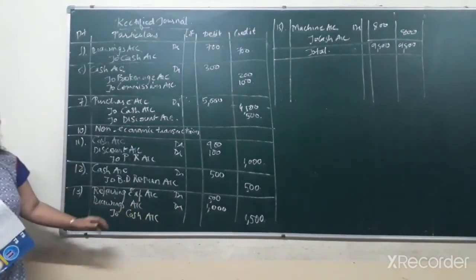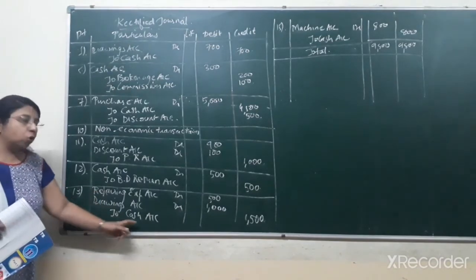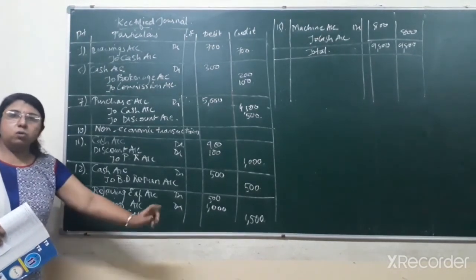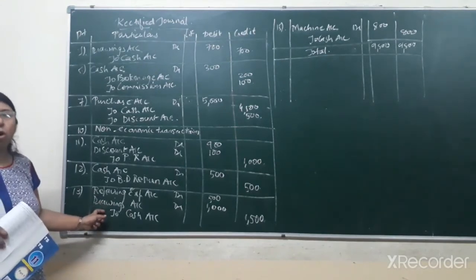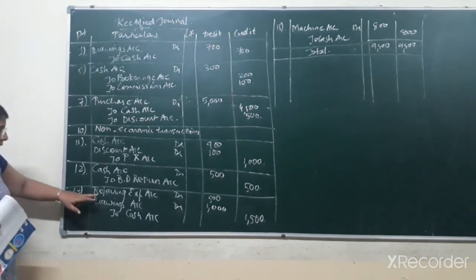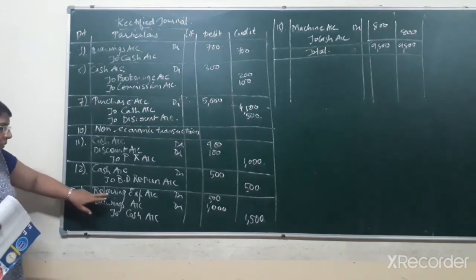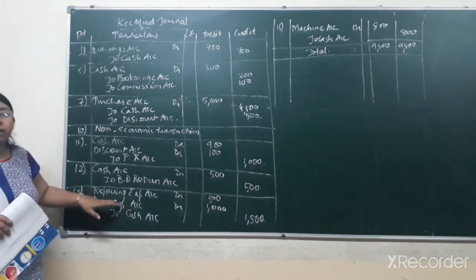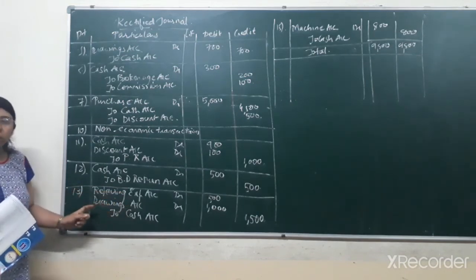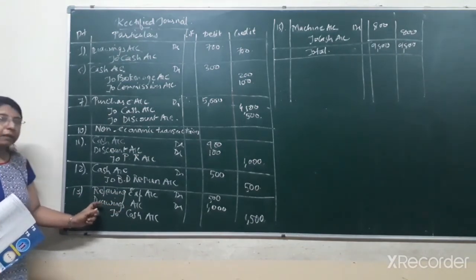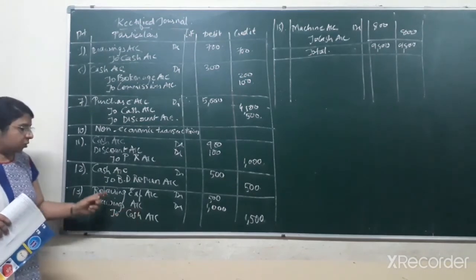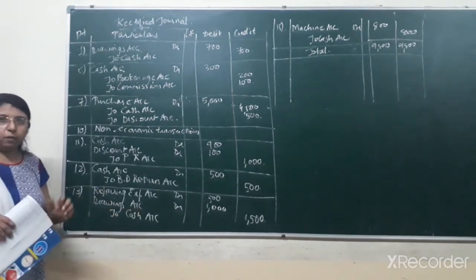Whatever expense we are paying in cash, so cash goes out, credit what goes out, and any kind of expense will always be debited as per the rule of nominal account. So here the mistake was that the entire amount of expense was considered under the heading of repairing expense, but the house repairing expense we have to show under a different heading, that is drawings account. So we have shown the rectified entry over here.